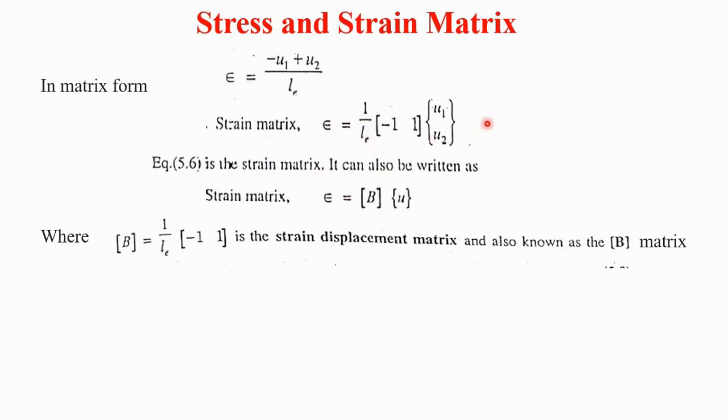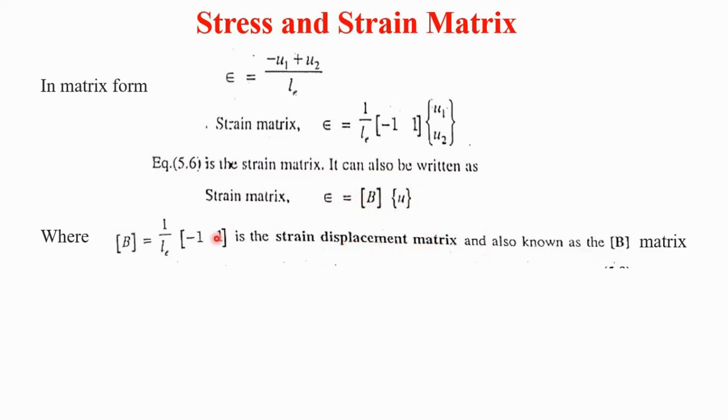Therefore, this is the strain matrix: ε equals 1 upon Le into the bracket [−1 1] times [u1 u2]. The strain matrix can also be written as ε equals matrix B into matrix U, where B is the strain displacement matrix, also called the B matrix.